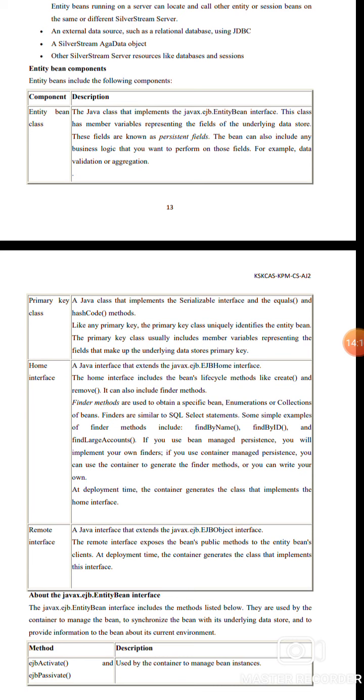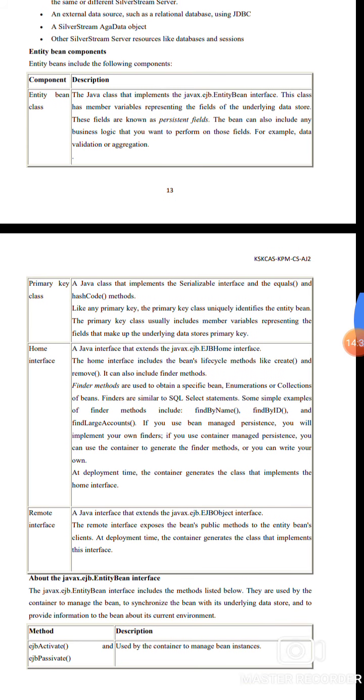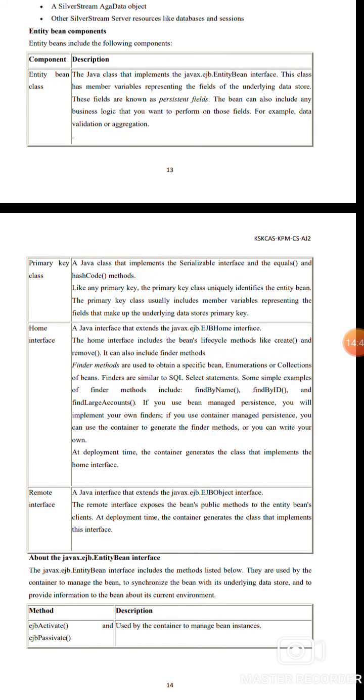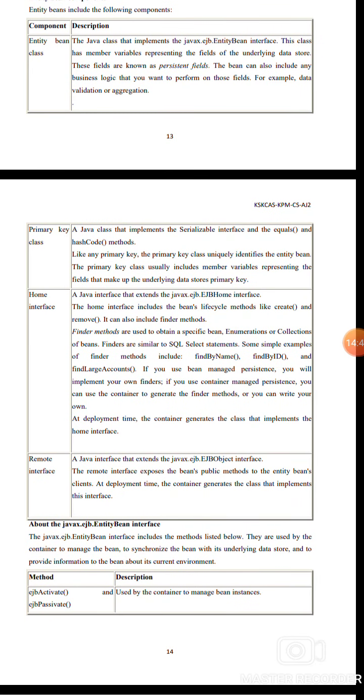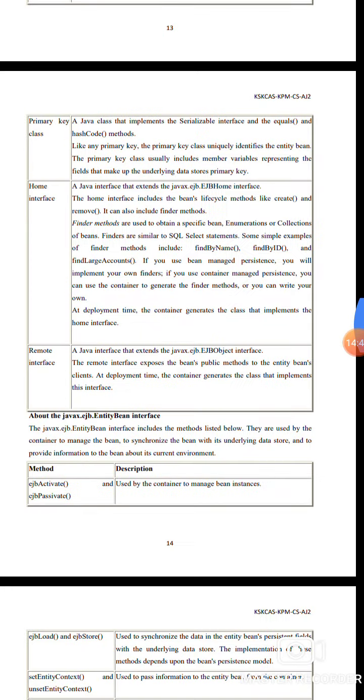The entity bean components include the following. The entity bean class, a Java class that implements the package javax.ejb.EntityBean interface. It has member variables representing the fields of the underlying data store. These fields are known as persistent fields. The bean can also include any business logic to perform on the fields, for example data validation or aggregation.